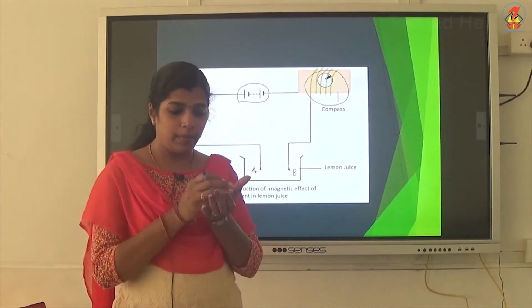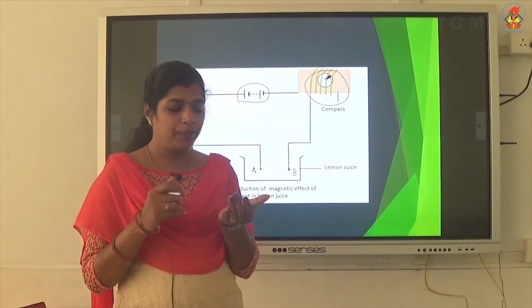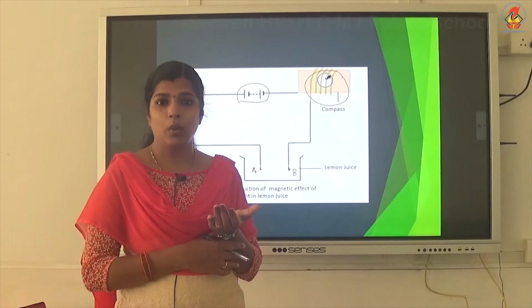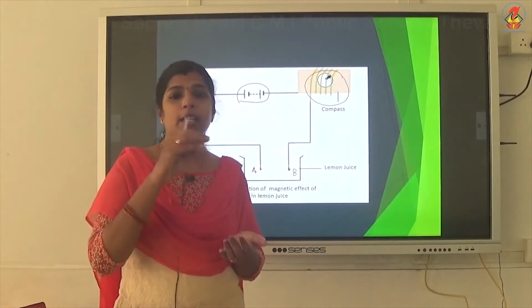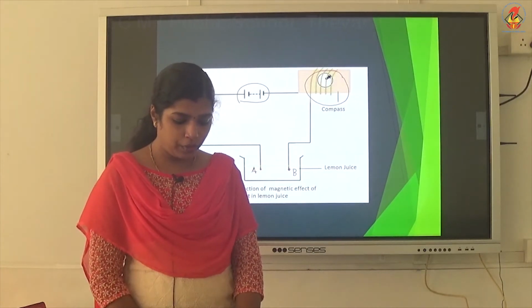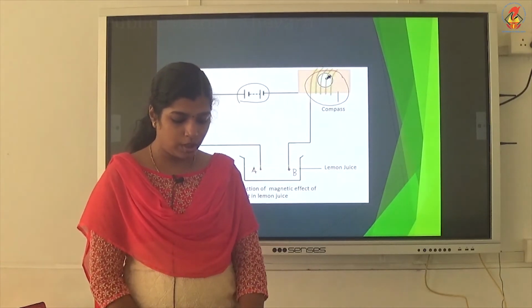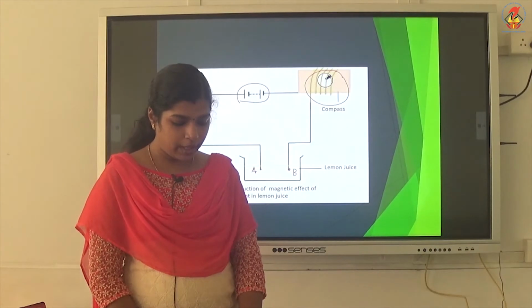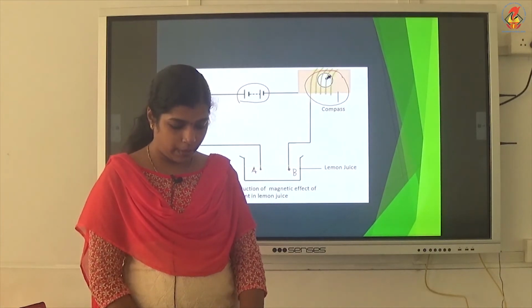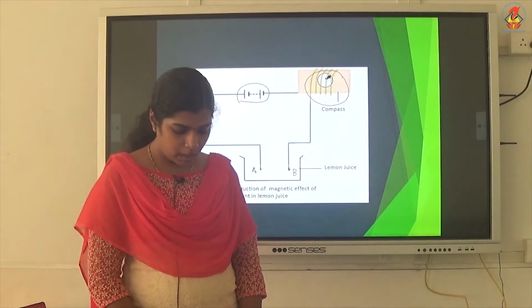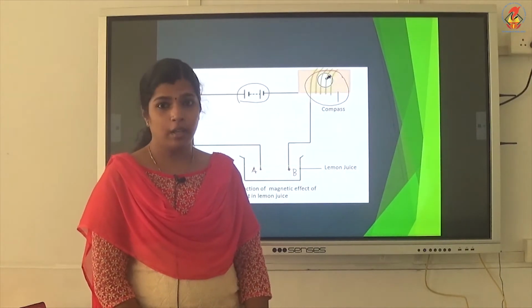Now, connect one free end of the wire to the terminal of the battery and leave the other end free. Take another piece of wire and connect it to the other terminal of the battery. Join the free ends of the two wires for a moment. The compass needle will show a deflection.